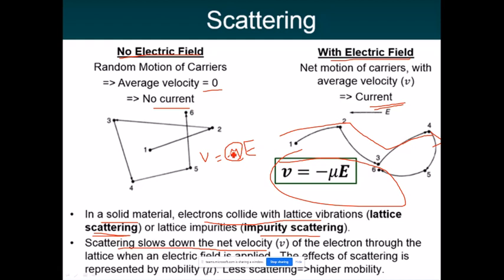Okay, you can just imagine the rush in a market. The more the rush is, the less will be the mobility and less will be the velocity. So scattering is slowing down the net velocity of the electron. And the effect of scattering is represented by mobility. As I said, the lesser the scattering, the higher the mobility, and the more the scattering, the lesser the mobility.